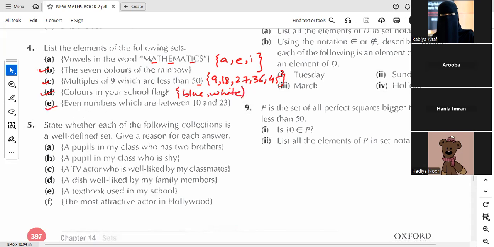Last one is even numbers which are between 10 and 23. Hadia, you have to tell me your answer of E part. Even numbers, I hope you people know, are the numbers which are divisible by 2. You need to write all the numbers that are between 10 and 23. 10 and 23 both will not be the part of the set. Yes, Hadia, your answer is correct. It's 12, 14, 16, 18, 20, and 22. Okay. So this is all about question 4. Let's move towards the next question, which is question 5.